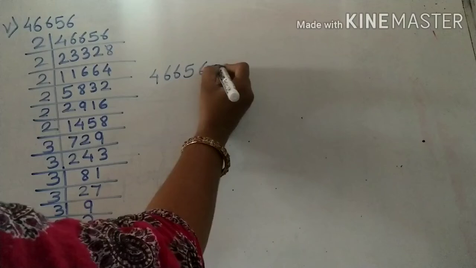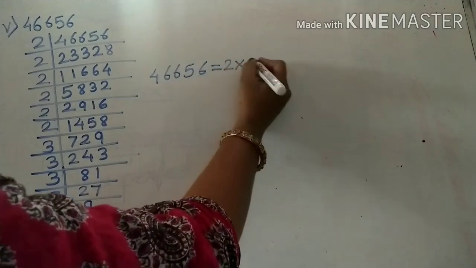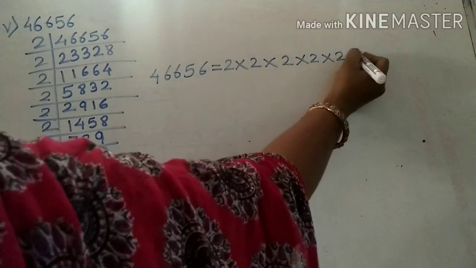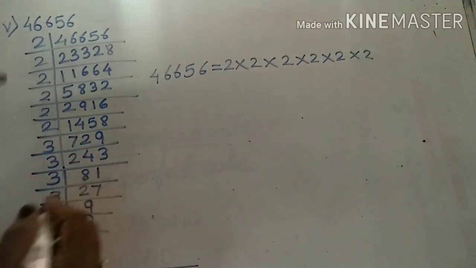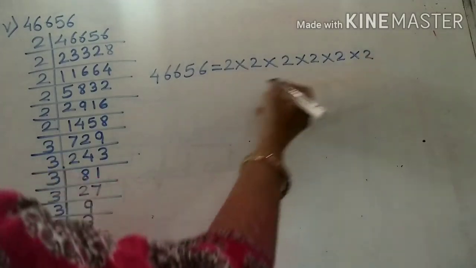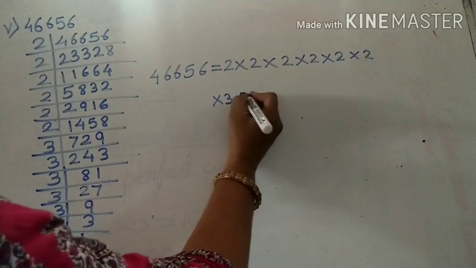46,656. How many times here 2 appears? 1, 2, 3, 4, 5 and 6. And how many times 3 appears? 1, 2, 3, 4, 5, 6. Now I will continue that here, into 3 into 3.